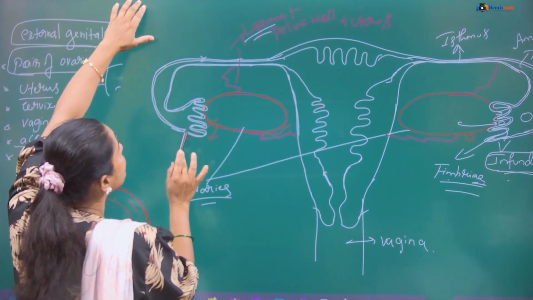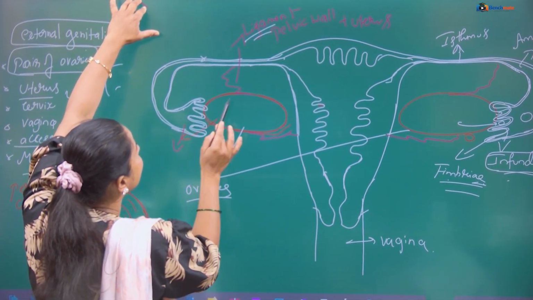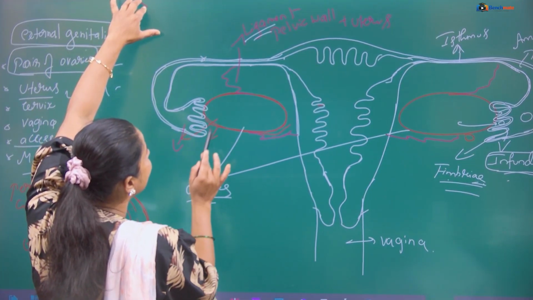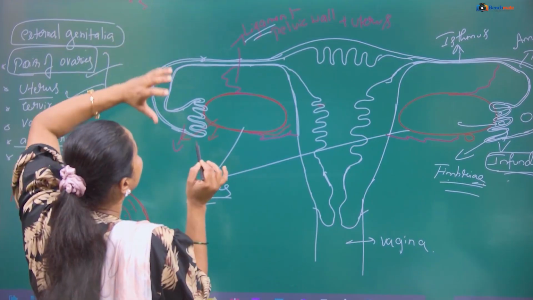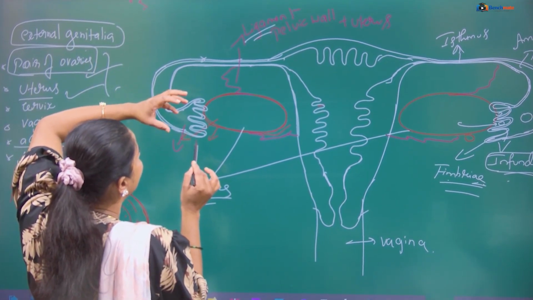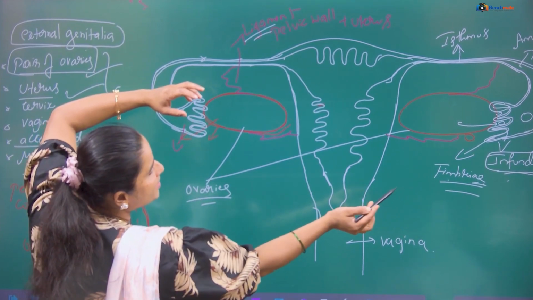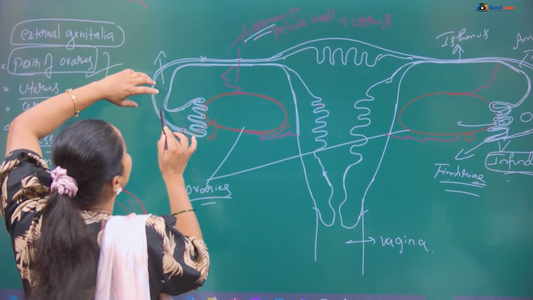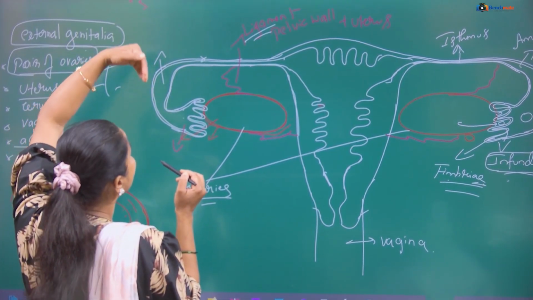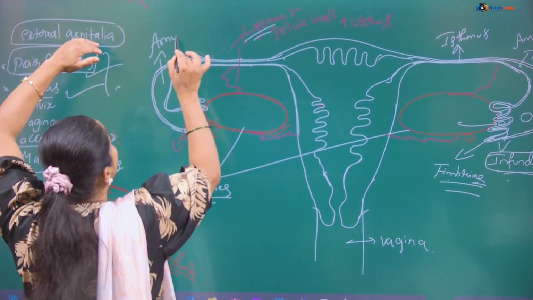Okay, this is the first part of the fallopian tube, which originates from the periphery region of the ovary, called the infundibulum. It has a broad funnel-shaped structure, and at the tip it shows finger-like projections called fimbriae. This part is called the infundibulum, and it is followed by the ampulla. This is the region called the ampulla.